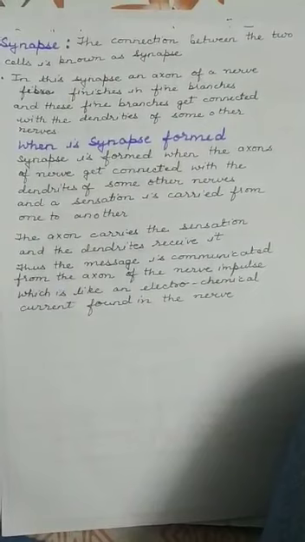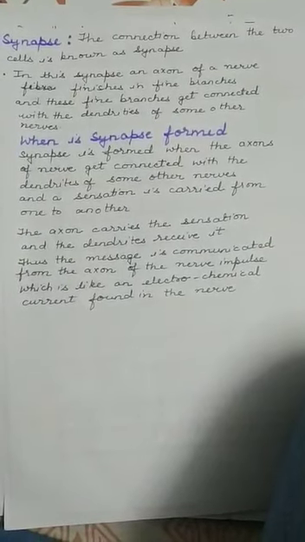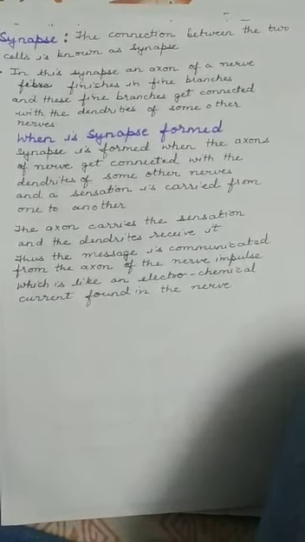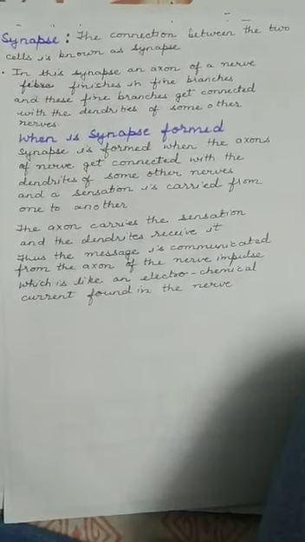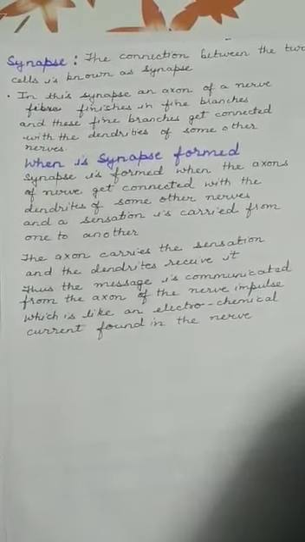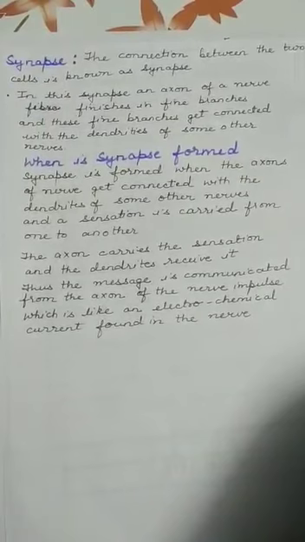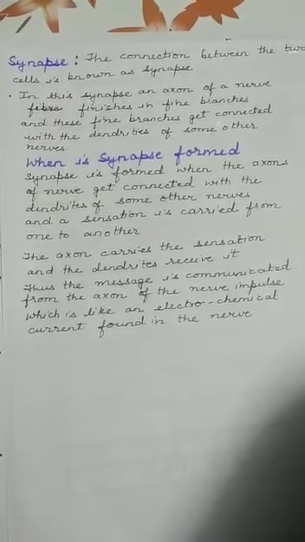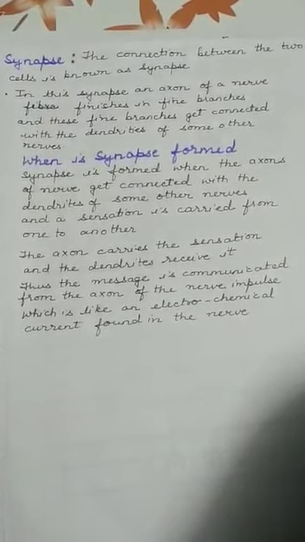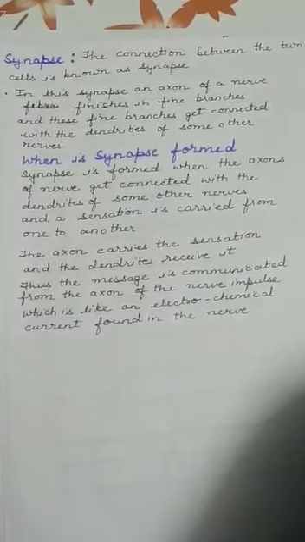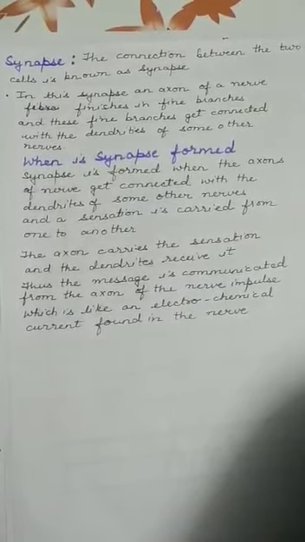Another part of the neuron is the synapse. The connection between two neurons is called a synapse. In a synapse, the axon of a nerve finishes in fine branches, and these fine branches get connected with the dendrites or soma of other nerves.